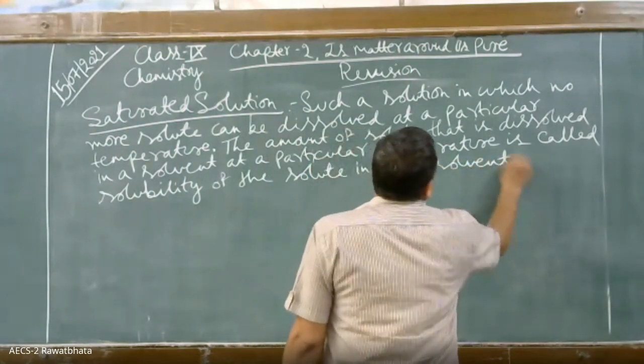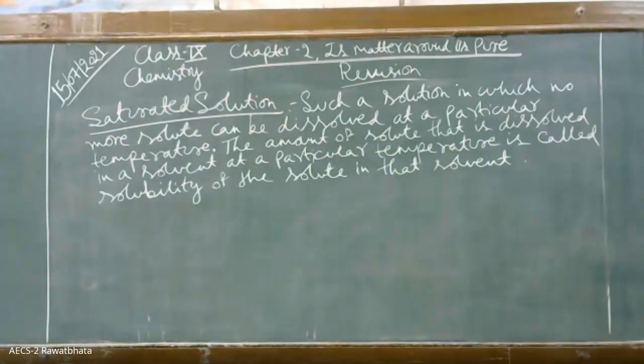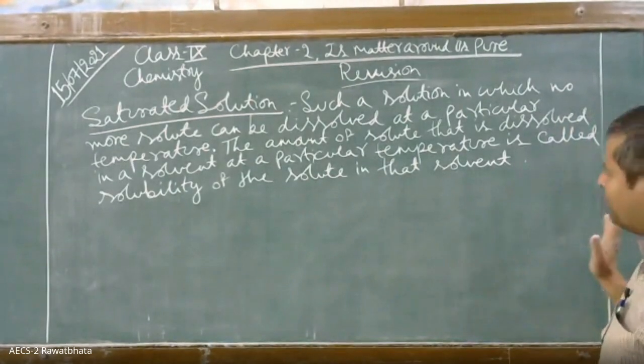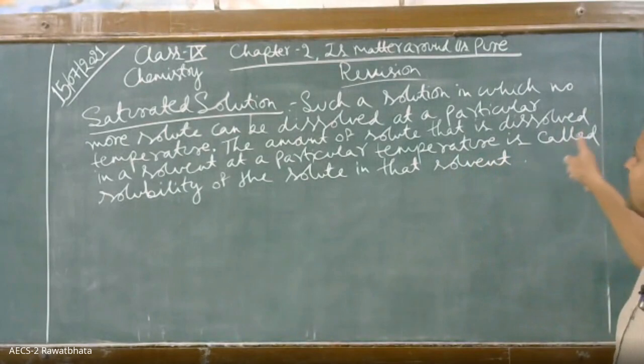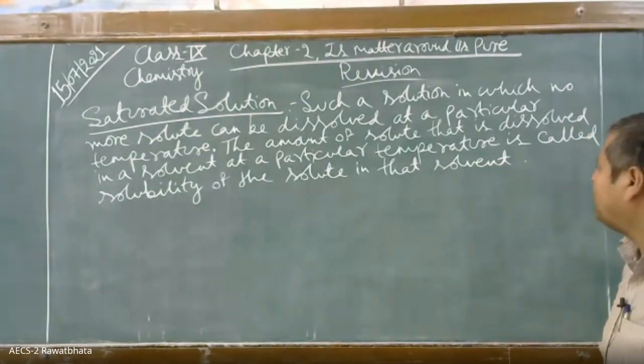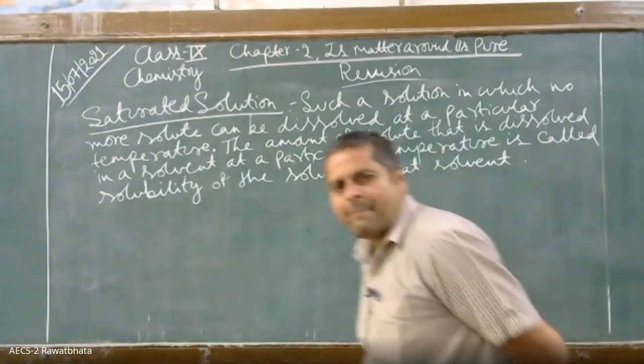Okay, understood or not? Such a solution in which no more solute can be dissolved at a particular temperature. The amount of solute that is dissolved in a solvent at a particular temperature is called solubility of the solute in that solvent. ठीक है ना?